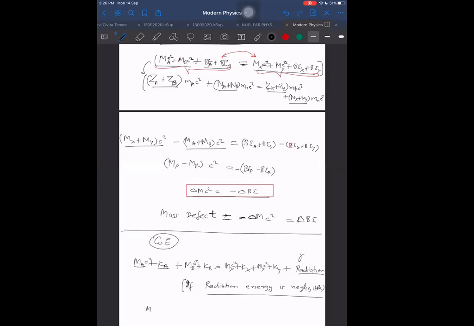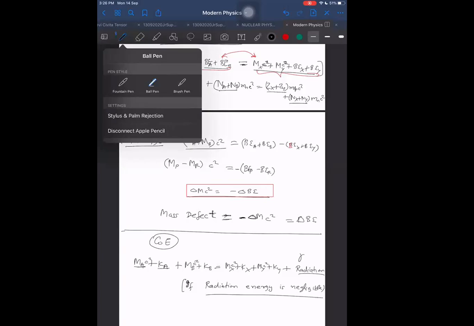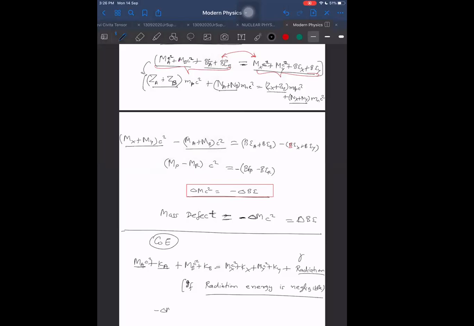So MA plus MB minus MX plus MY, that is mass defect. Minus delta M into C square, that is mass defect. That will come out to be equal to delta K, Kx plus Ky minus K, right?